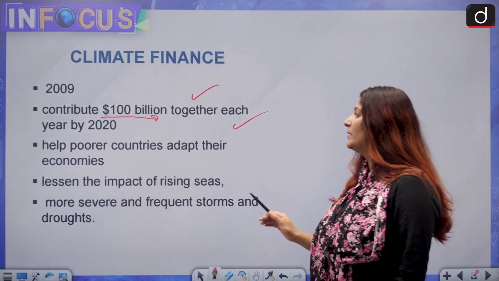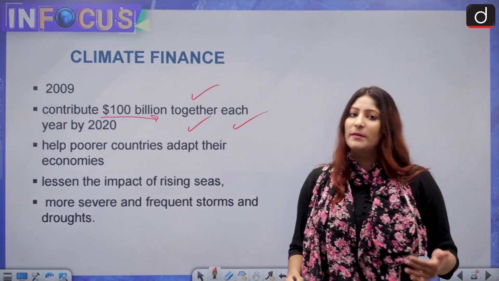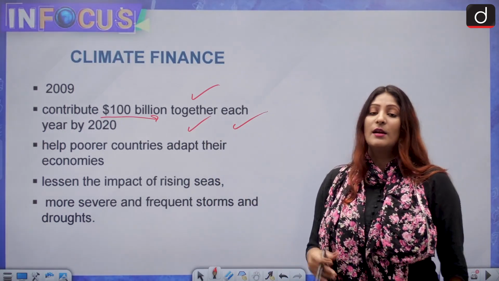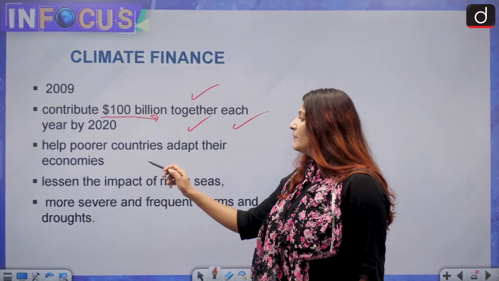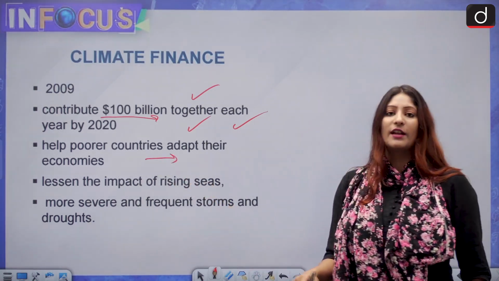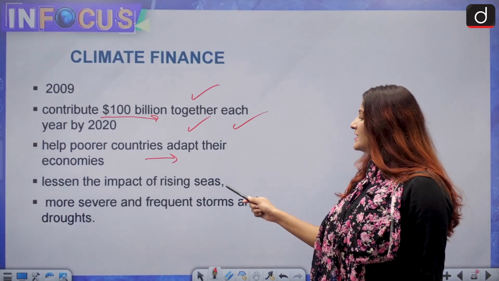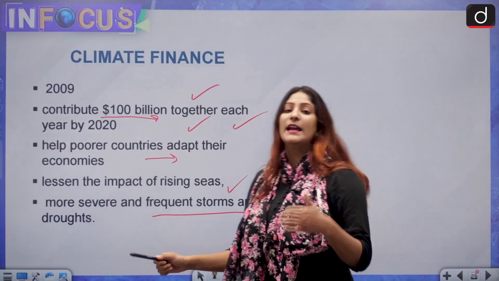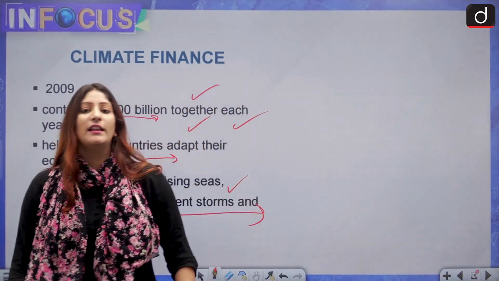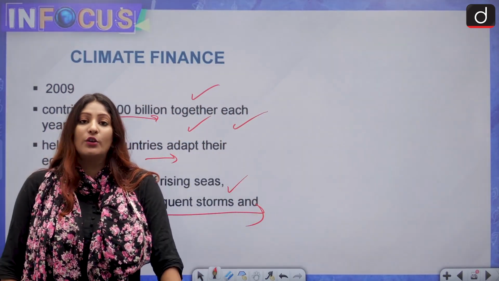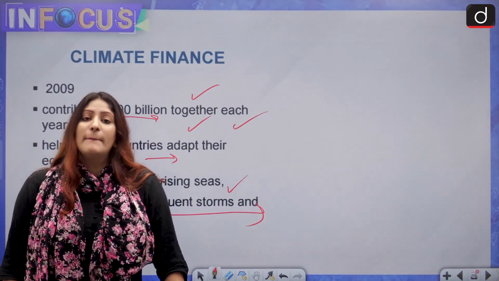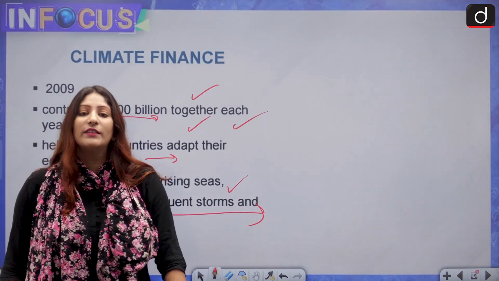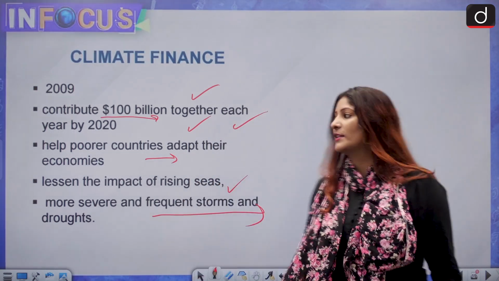But this has not been achieved. Developing countries are really pretty upset about this, okay? Because it will help the poorer countries to adapt their economies better, to lessen the impact of rising seas, more severe and frequent storms and drought. It is seen that although small island developing countries are not a part of increasing global warming, they are at the receiving end of this problem. So remember this problem as well.